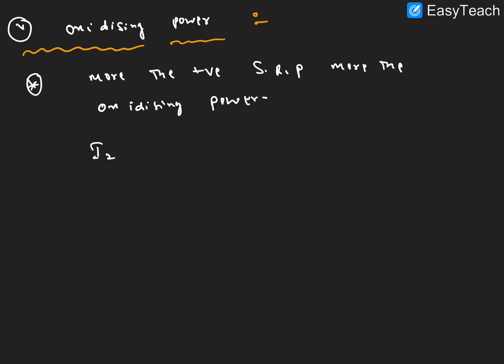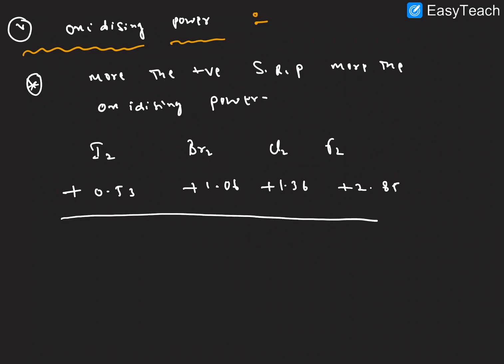For example, I2, Br2, Cl2, F2, with standard reduction potential values plus 0.53, plus 1.06, plus 1.36 and plus 2.85.